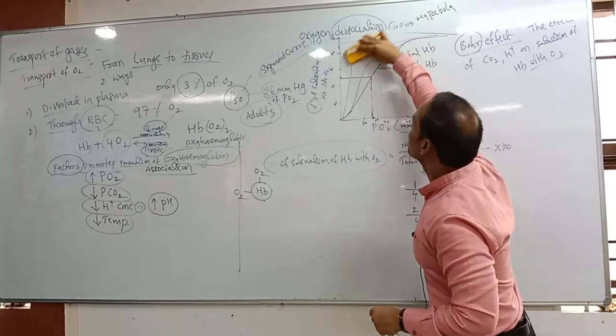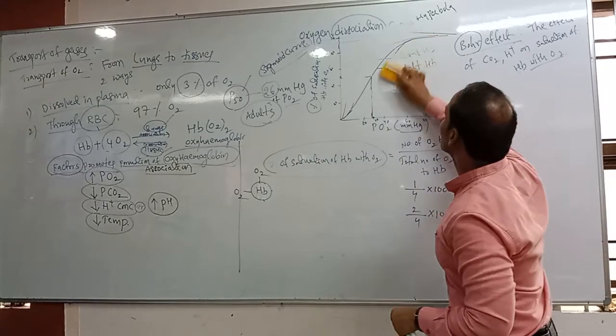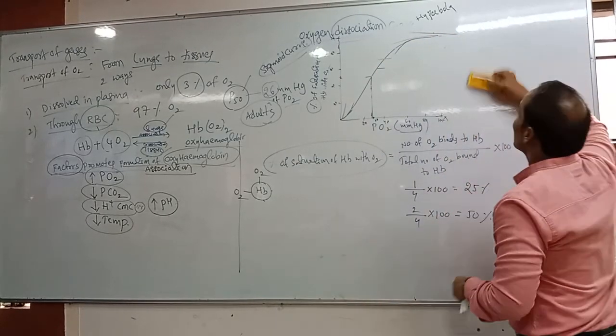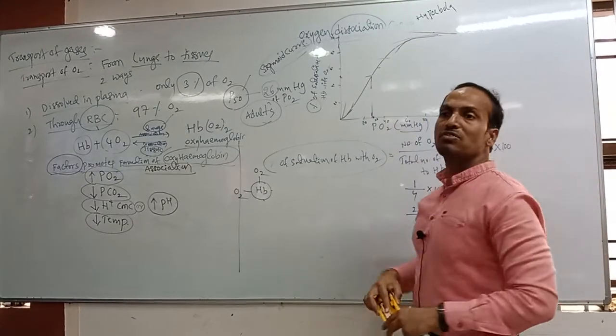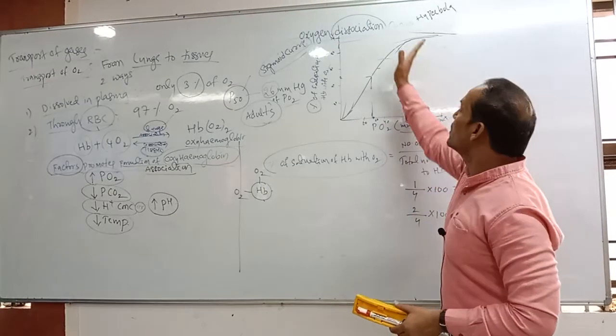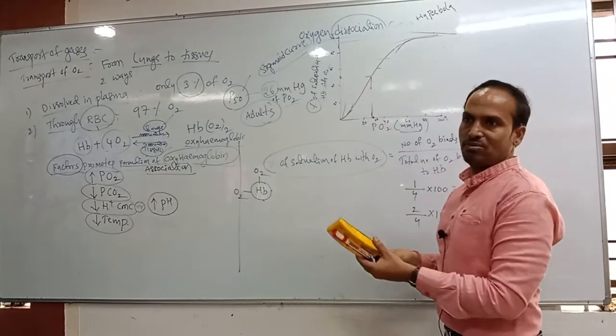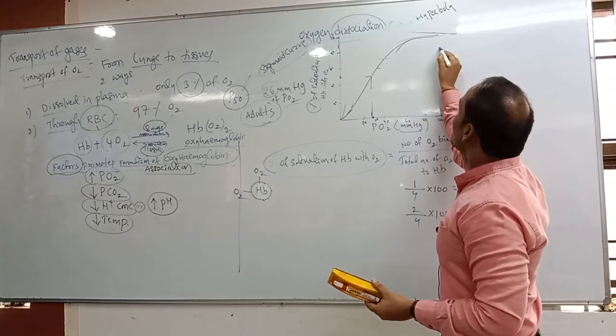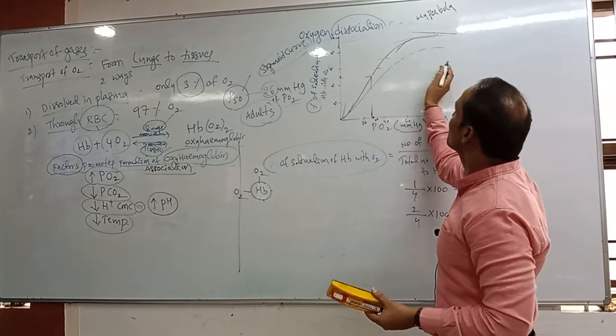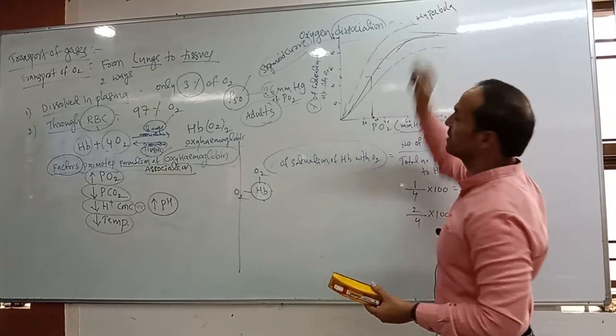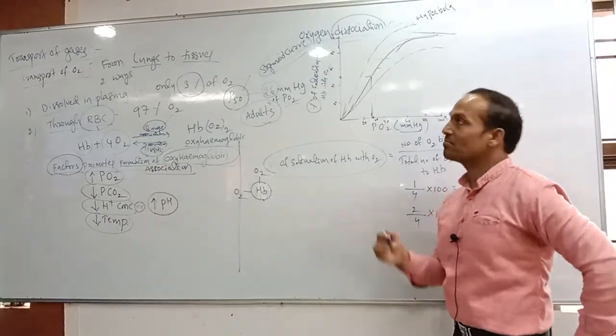In 2017 they did not ask many questions on this, but one question was asked. Sometimes our oxygen dissociation curve is tilted to the right side, and sometimes to the left side. What is the reason?